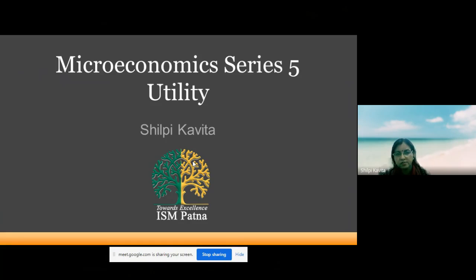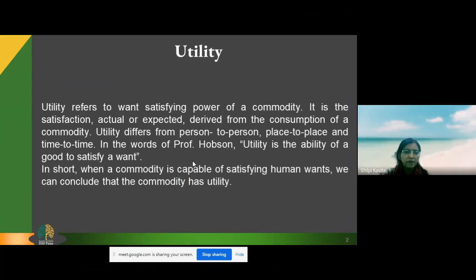Utility is a very subjective term, though many economists have given an objective status to utility also. As we go through the slides, we'll come to know how utility has been measured, in numeric terms also and in subjective terms also.